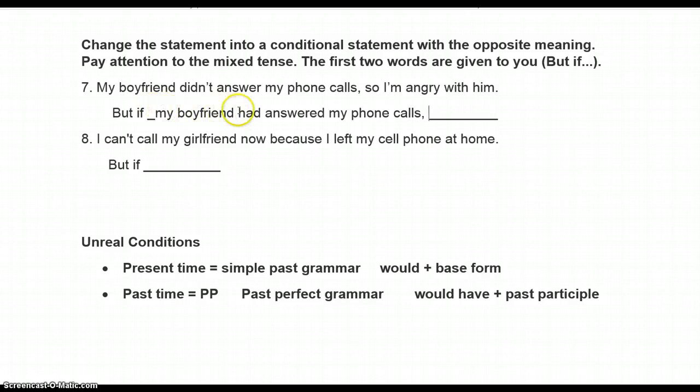Okay, so there's our first part. Simple past concept in the first clause, so we're going to keep that down here at the past perfect. Now we change to simple present. So now we're going to change to the present for our second half, the would part.